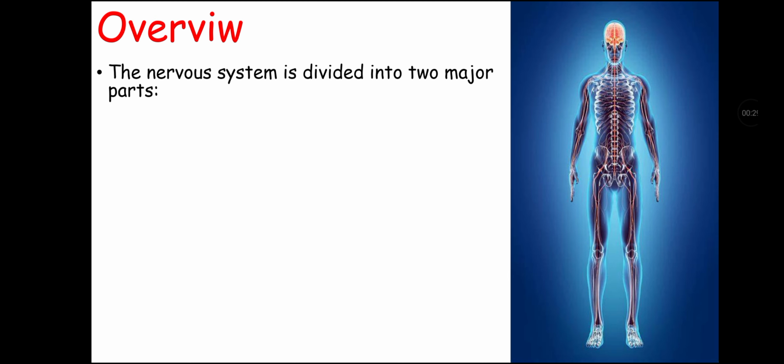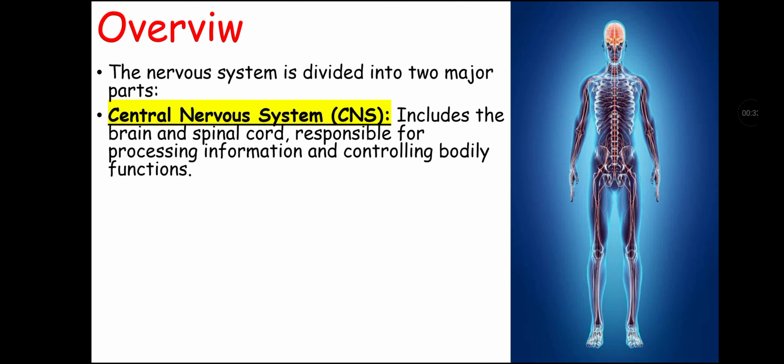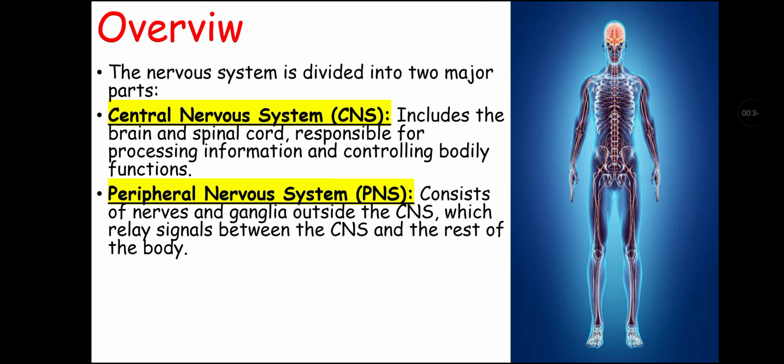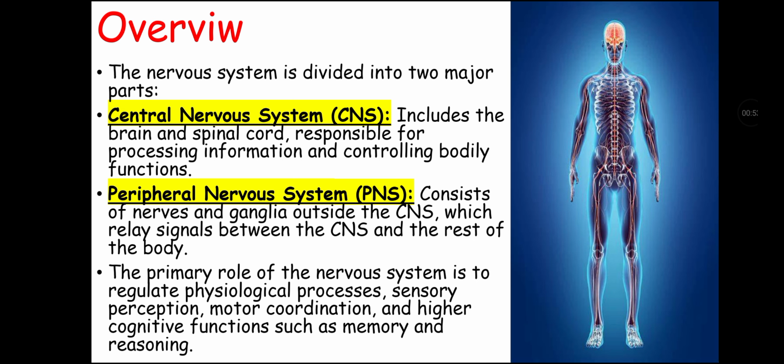Now let's talk about overview of nervous system. Nervous system is divided into two major parts. These are central nervous system and peripheral nervous system. Central nervous system includes the brain and spinal cord responsible for processing information and controlling bodily functions, while peripheral nervous system consists of nerves and ganglia outside the central nervous system which relays signals between the central nervous system and rest of the body. The primary role of nervous system is to regulate physiological processes, sensory perception, motor coordination and higher cognitive functions such as memory and reasoning.